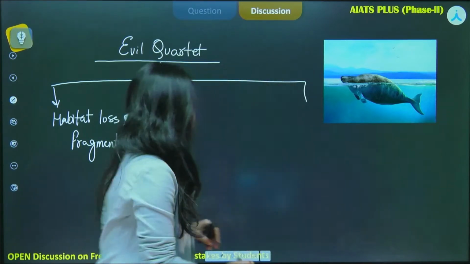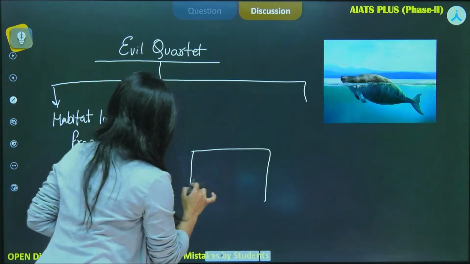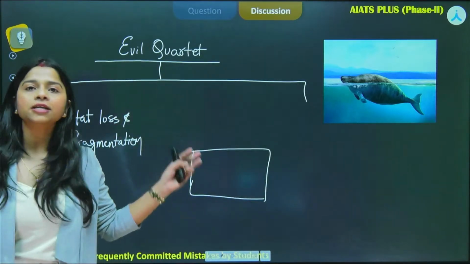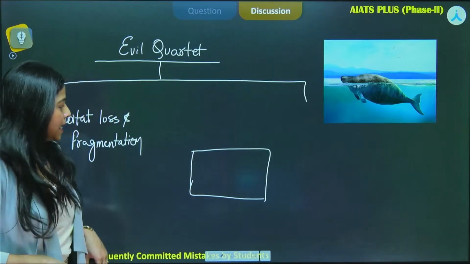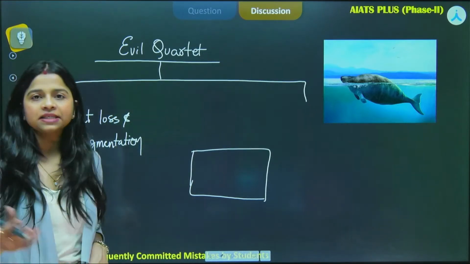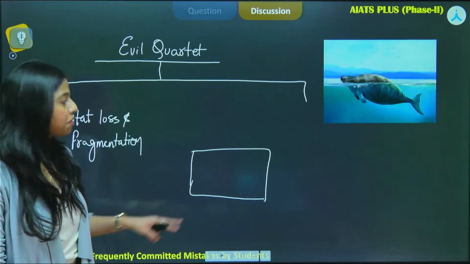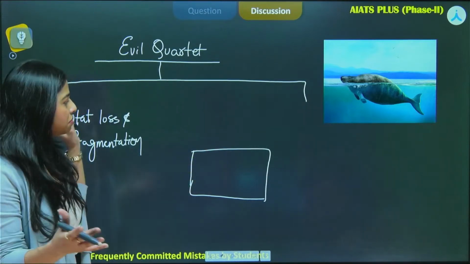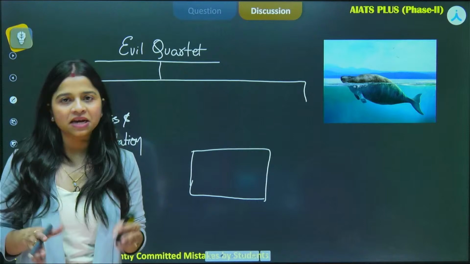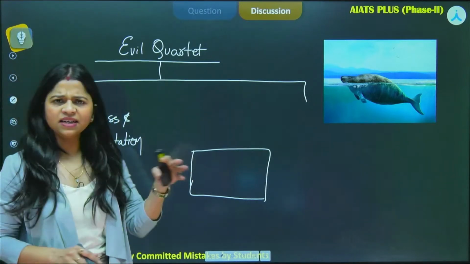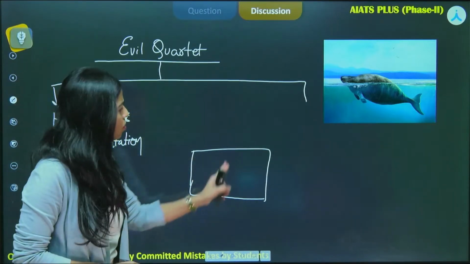Let us say there was a huge area, a huge forest area. Now some industrialist said I want to make a road from here so that the travel time can be cut down. So he said I will not disturb anything, I will simply make a road from the middle.